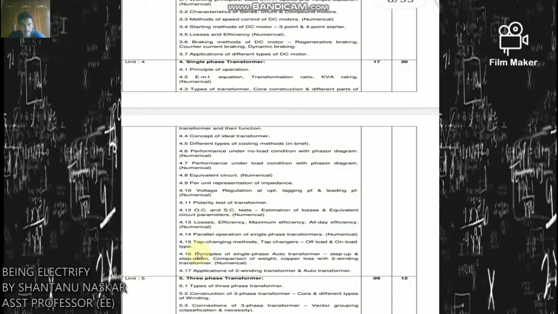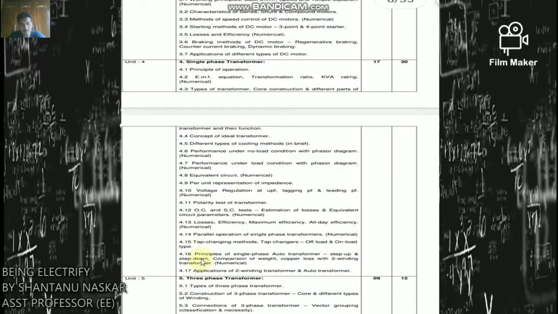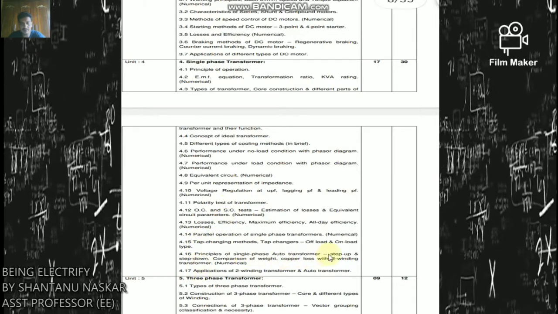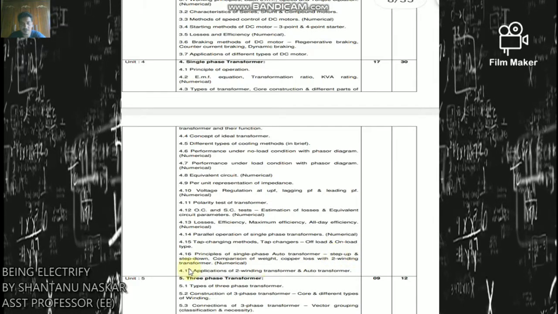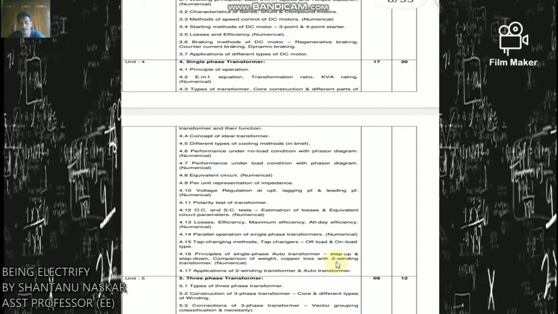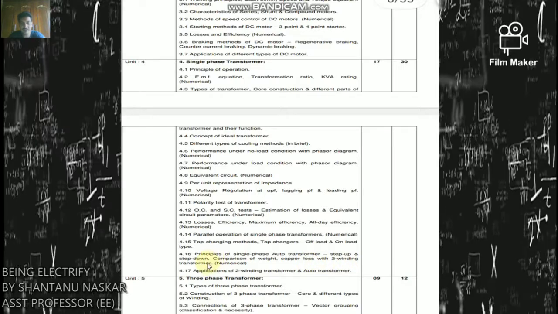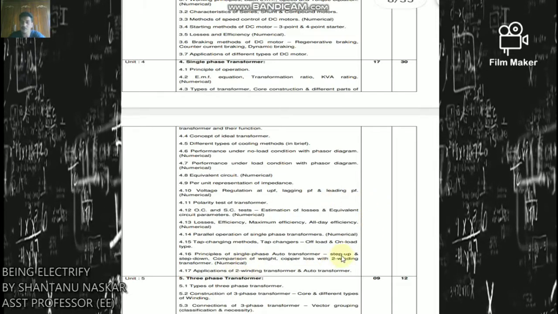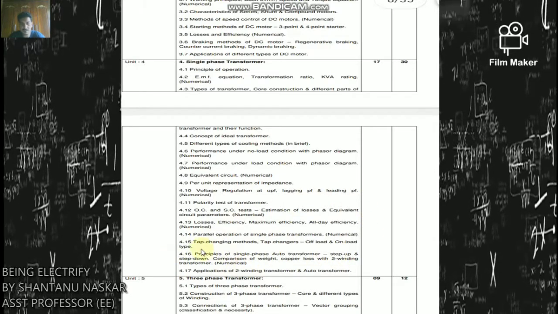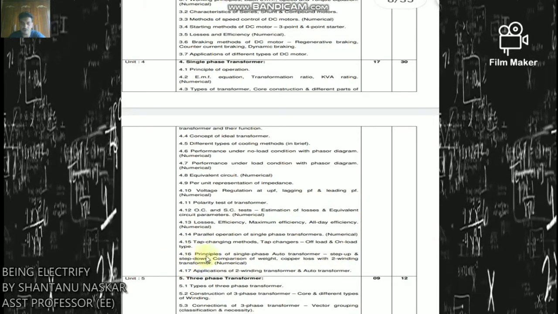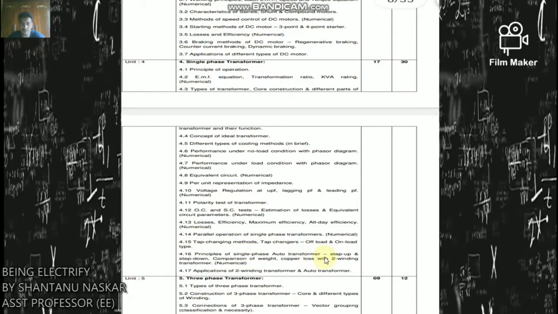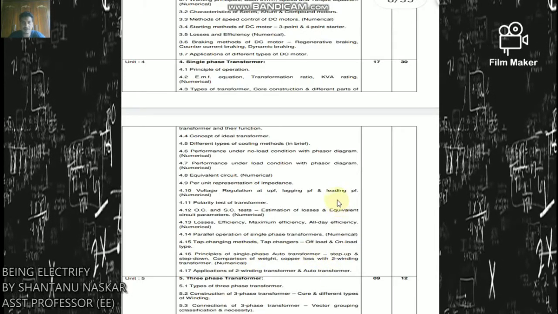Only auto transformer, principle of single phase auto transformer, step up and step down auto transformer, and comparison of weight and copper loss with two winding transformer is left. Today I will discuss this topic, principle of single phase auto transformer, firstly.